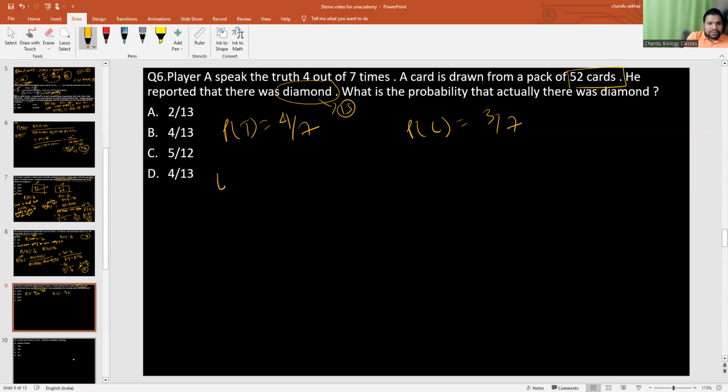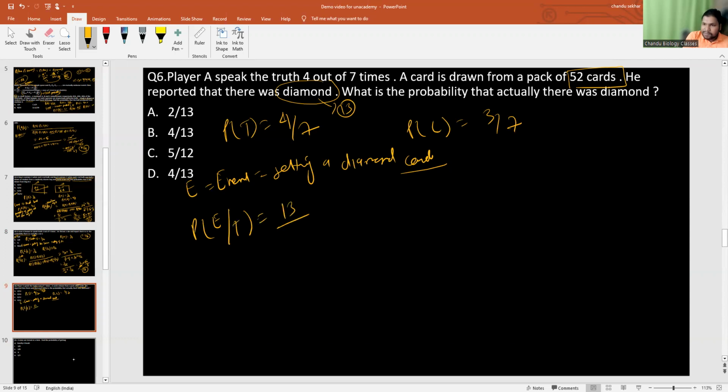So here the event is getting a diamond card. So what is the probability of getting a diamond card when he is telling truth? Let's say that the event is E. When he is saying truth, it means a total of 13 diamond cards out of 52. It's 1 by 4.